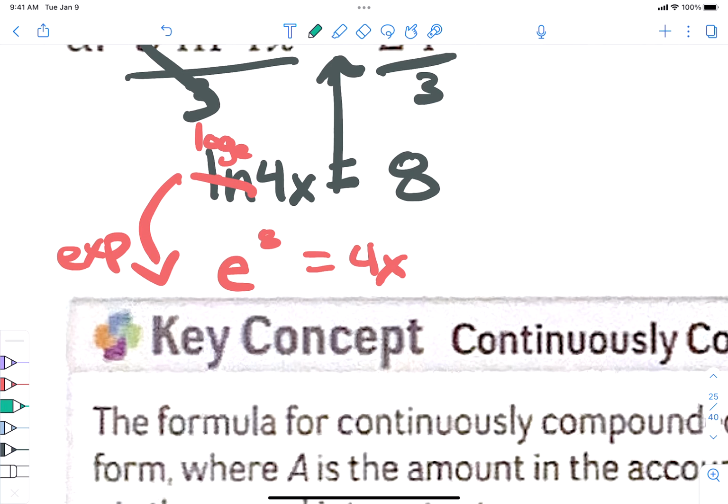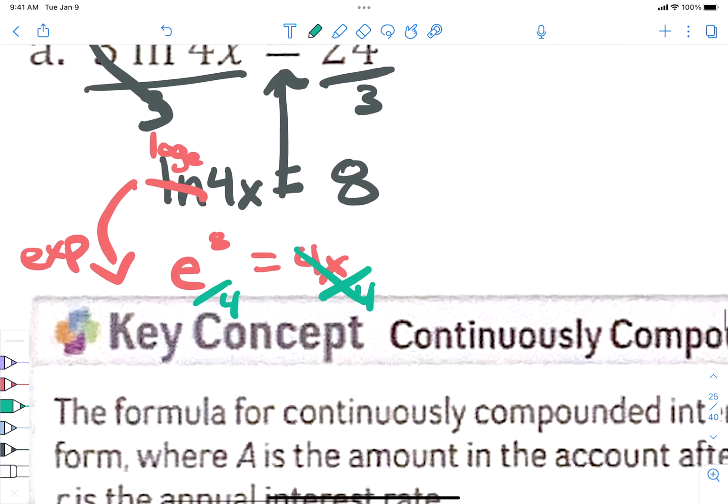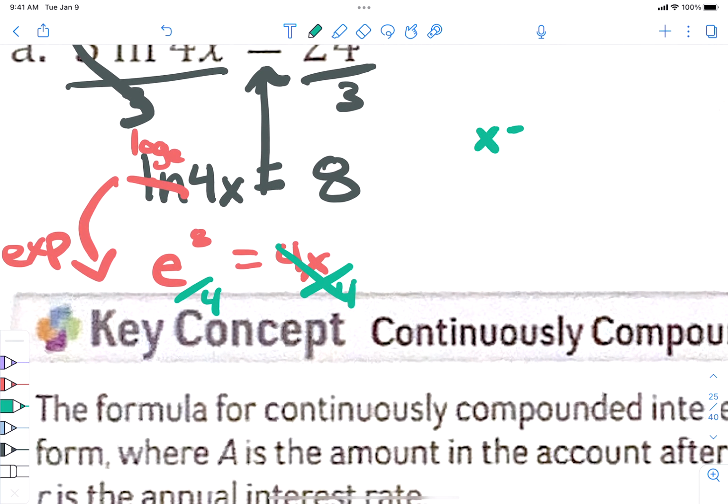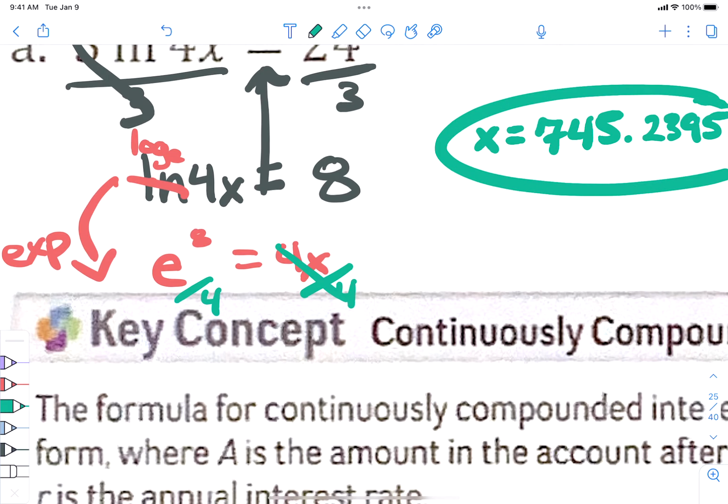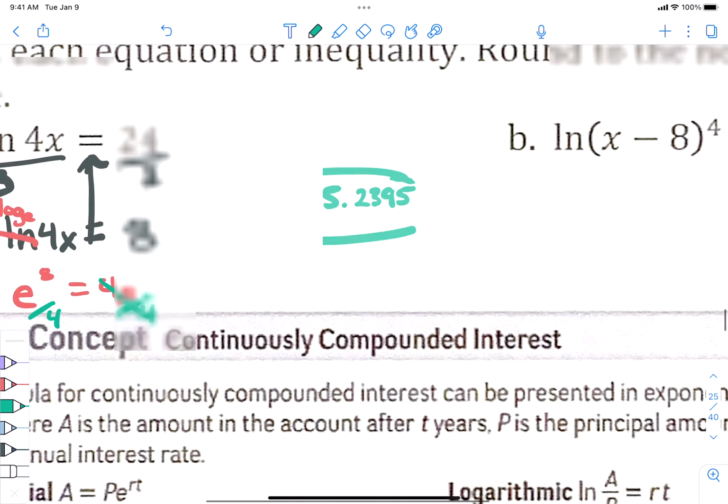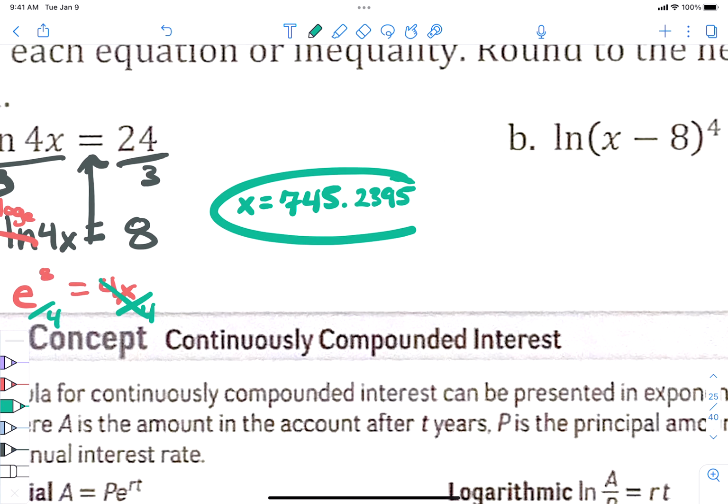e to the 8th power is a huge number, but after we do e to the 8th power in our calculator, we're going to divide it by 4. So e to the 8th power divided by 4. Perfect, 745.2395. Huge number, because e to the 8th power is going to be a really big number, right? You're taking it times itself 8 times. Divided by 4 is still really big. Okay? Good? Happy with that? Yeah, not too bad. We can do that.